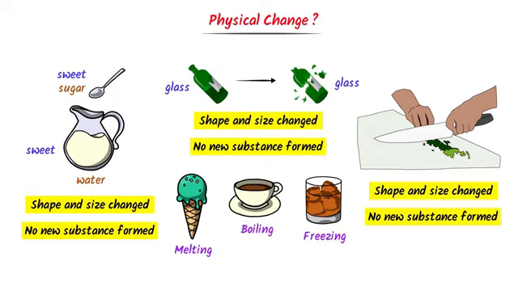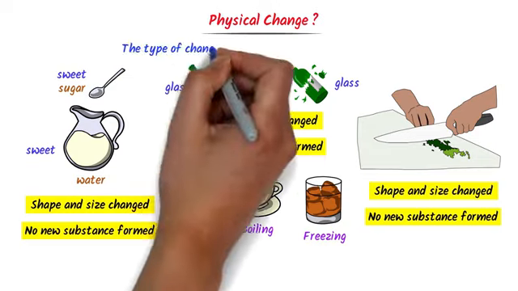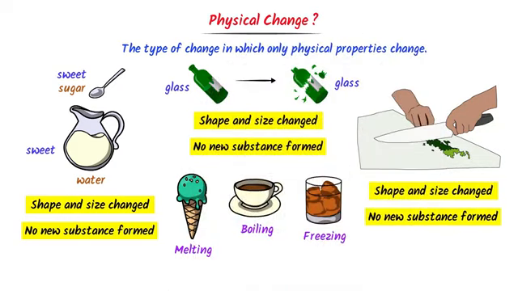Therefore, we define physical change as the type of change in which only physical properties of matter change, like color, size, solubility, etc. Thus, note down these examples of physical change.